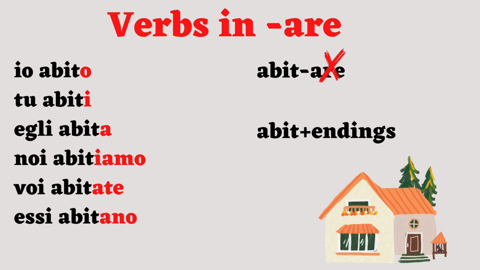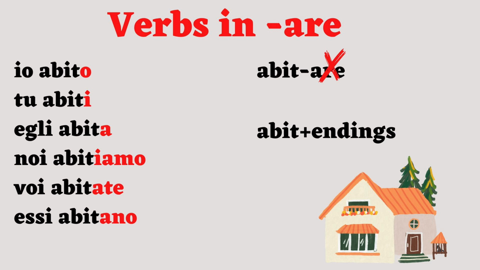We have already seen the conjugation of verbs like abitare, but let's analyze it better. Io abito, tu abiti, egli abita. Noi abitiamo, voi abitate, essi abitano. Basically, what we do is taking the verb abitare, removing the ending in are, so that we get the root of the verb, which is abit. To that, we add the endings you see in red for the conjugation. This is the main rule for verbs that belong to the first group.